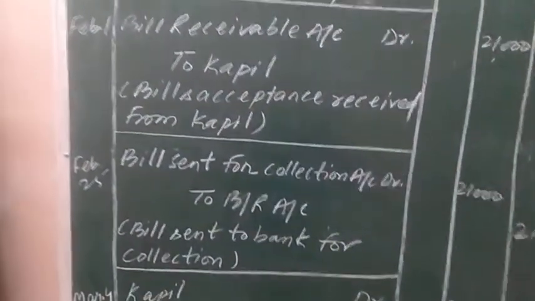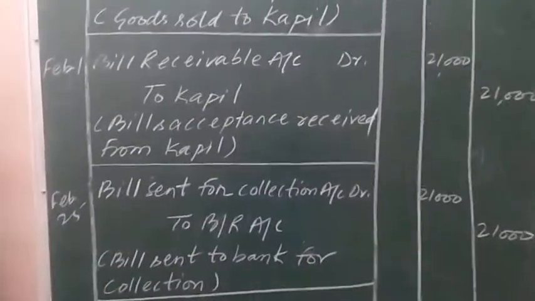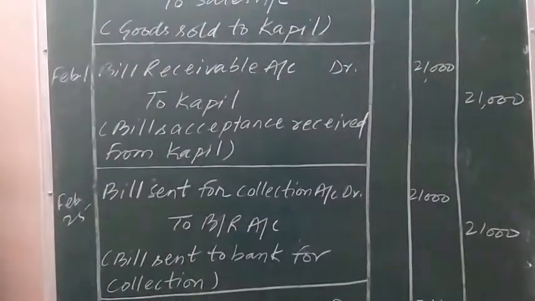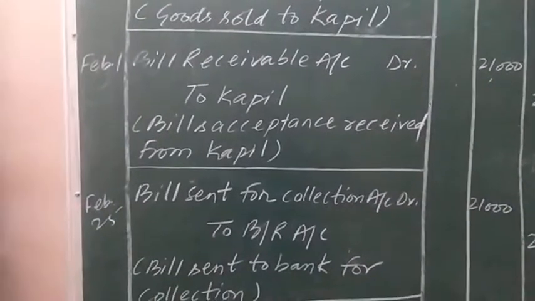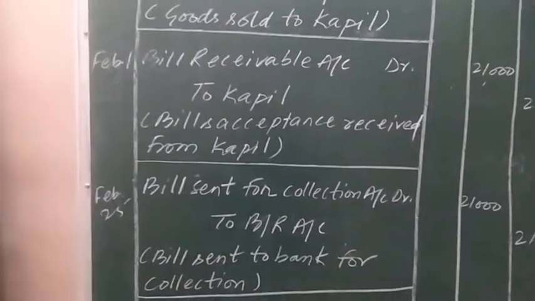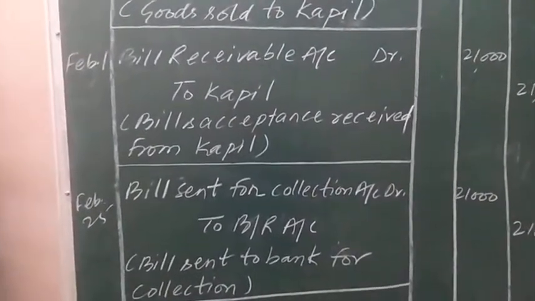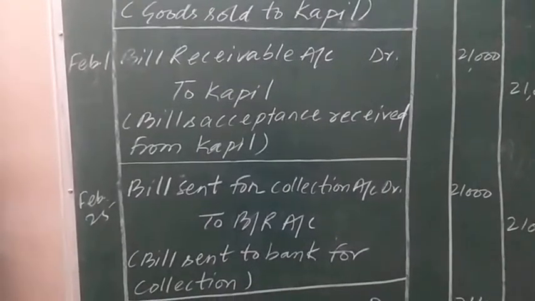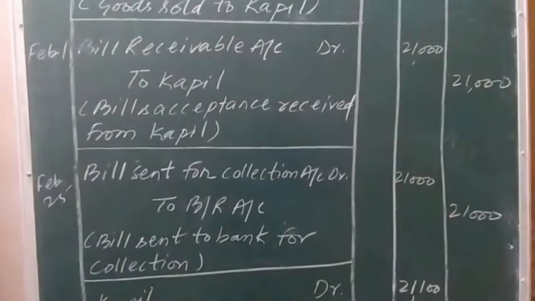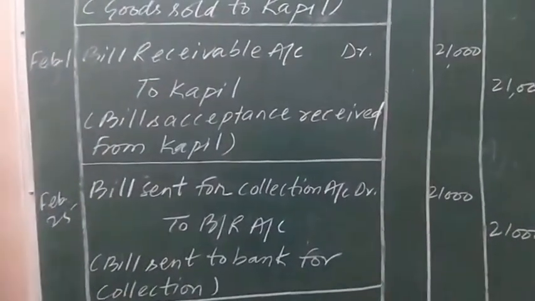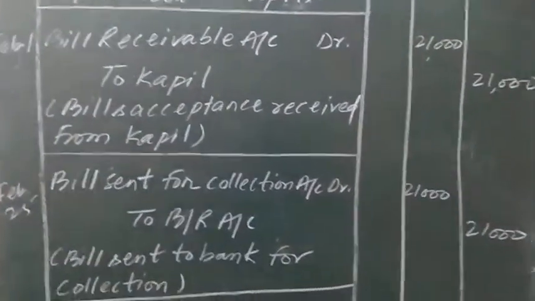There will be a decrease in bill receivable because the bill receivable will be handed over by Gaurav to the bank. The decrease in bill receivable, or say the asset, as per the rules of debit and credit, will be shown on the credit side. Bill receivable, the asset, whenever it decreases is to be shown on the credit side.